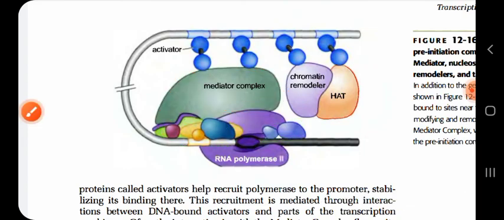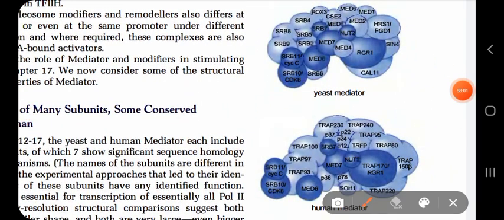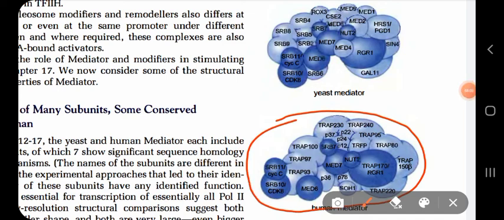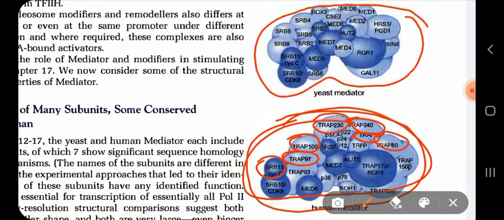If I show you the structure, it looks like this. This is the mediator of humans. See, so many names: SRB 11, TRAP 100, TRAP 97. So many different types of proteins make up the mediator complex. The above mediator complex is taken from yeast,